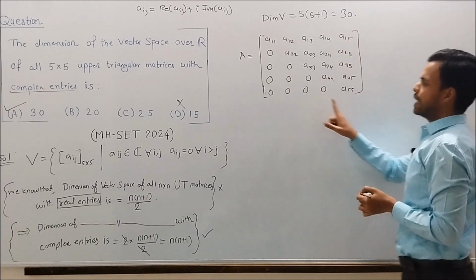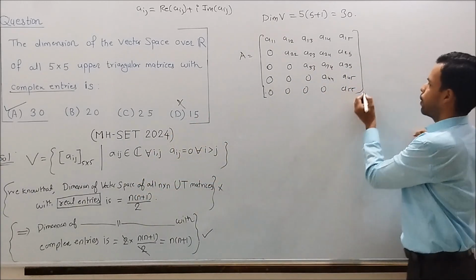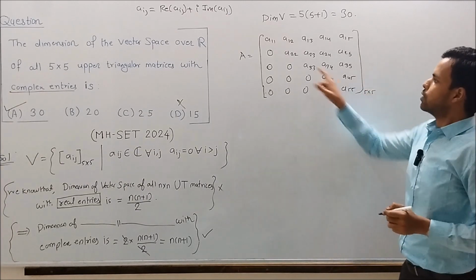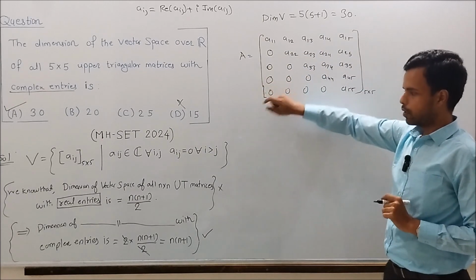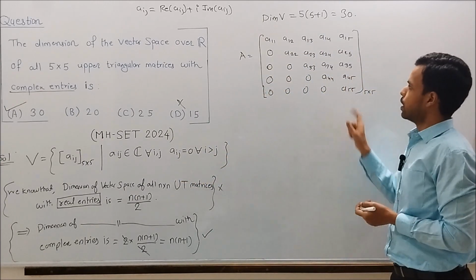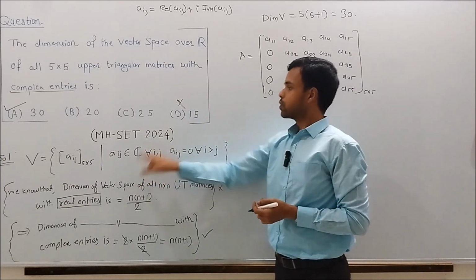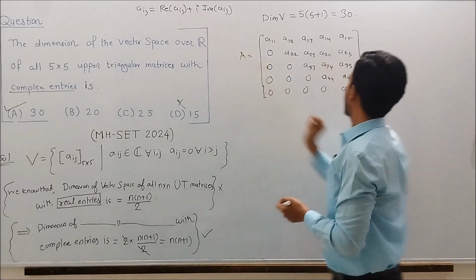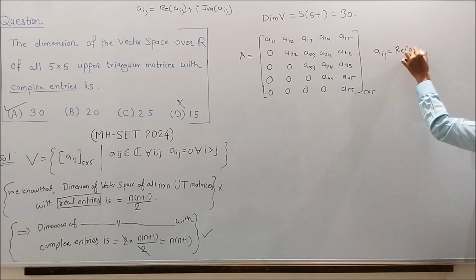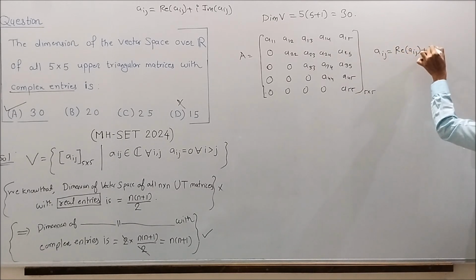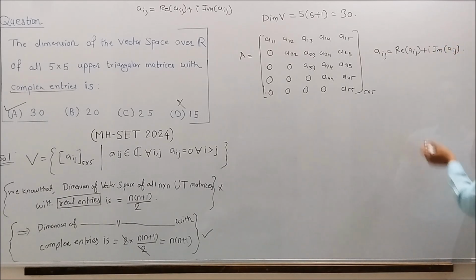So any general matrix that belongs to V is of this form. It is a 5 cross 5 matrix and it is upper triangular, that is, all entries below the main diagonal are 0. And all these entries Aij belong to the complex numbers. So every Aij can be written as the real part of Aij plus i times the imaginary part of Aij.